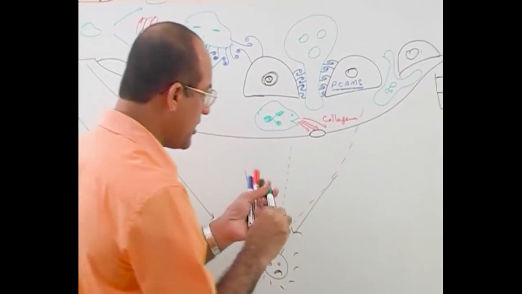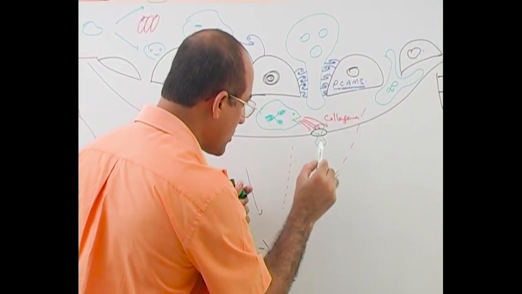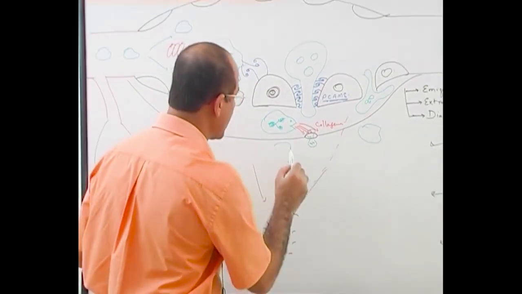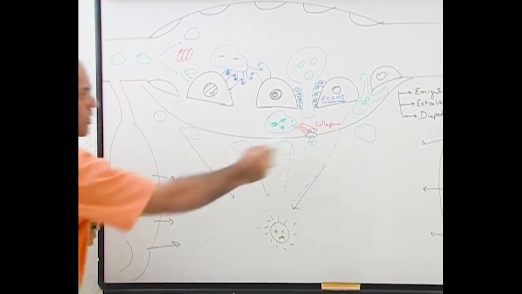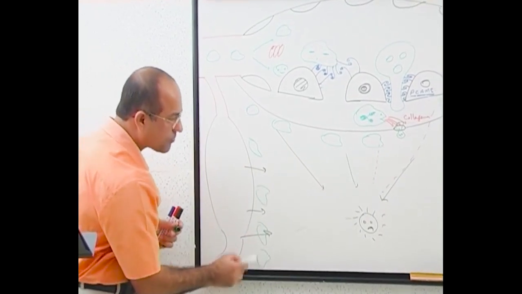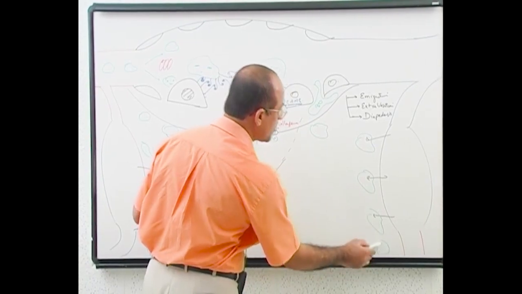And through this hole, you will find after some time, the white blood cells have come out. And in a little more time, you will find a lot of white blood cells which have come out of the microcirculation. So one microcirculation, this is another microcirculation, right? And there are also other microcirculations.